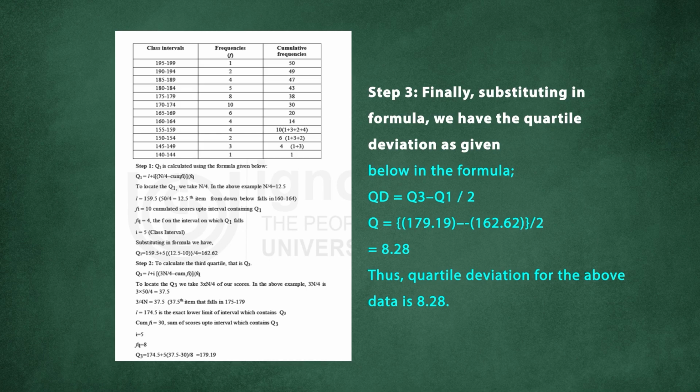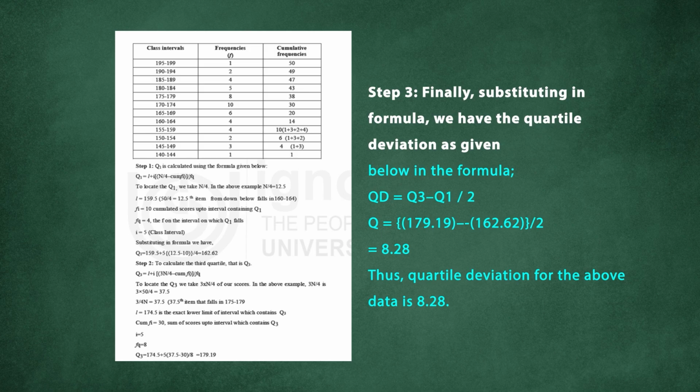So step 1 is to calculate the Q1 and Q3. Similarly, you can see on the screen Q1. How do we calculate the Q1? Here we have to decide which class interval would be the Q1 class interval, and for that we have to divide n by 4. When we go and see the n by 4, we will get a score which is 12.5.